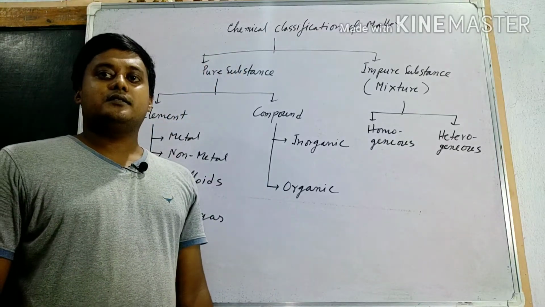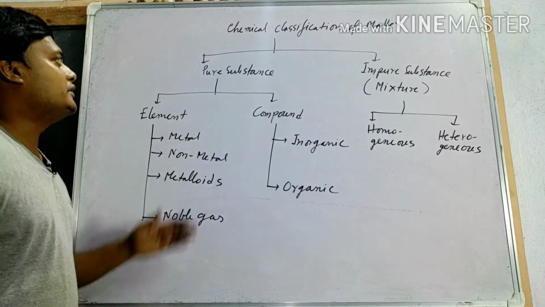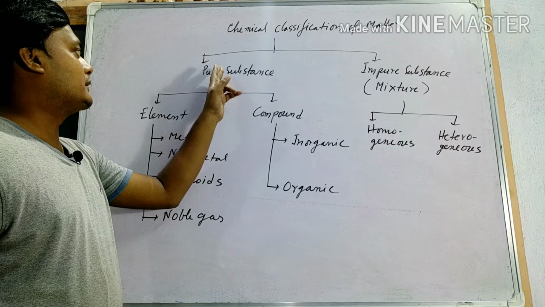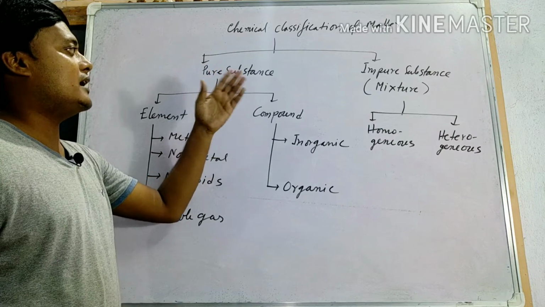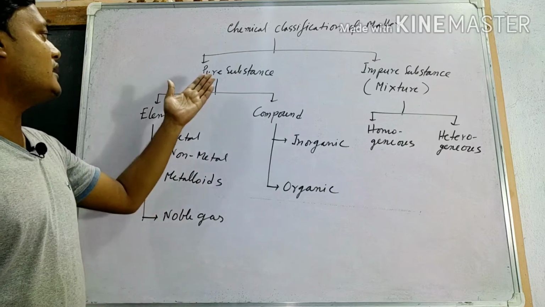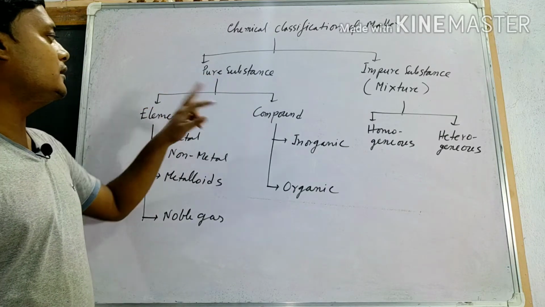Today we will discuss the chemical classification of matter. First, matter is classified into two parts: pure substance and impure substance. Again, pure substance has two types: element and compound.